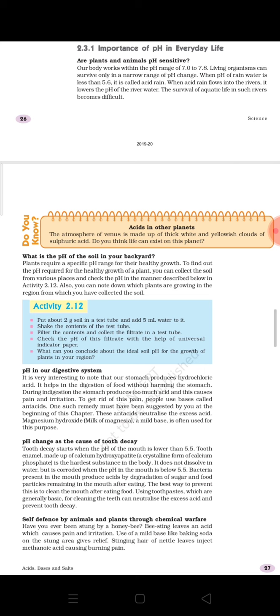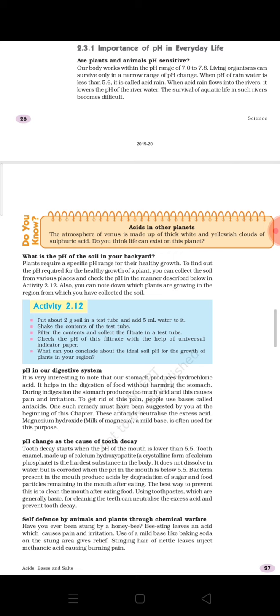So in the first two lines you can see that it is just saying what the pH range is for living organisms to survive. As you can see, this range is very narrow. It is just from 7 to 7.8. That means it is almost the neutral pH value for the living organisms to survive in a better condition.